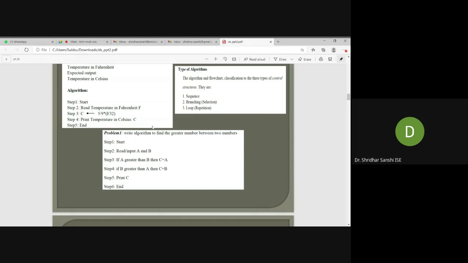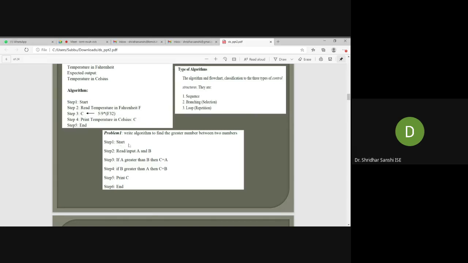So this is an algorithm for a branch instruction. What is the problem given? Write an algorithm to find the greater number between two numbers. So I need to find the greater number among two numbers, right? What will be my output? My output will be whichever number is greater. What will be my input? My input will be two numbers.